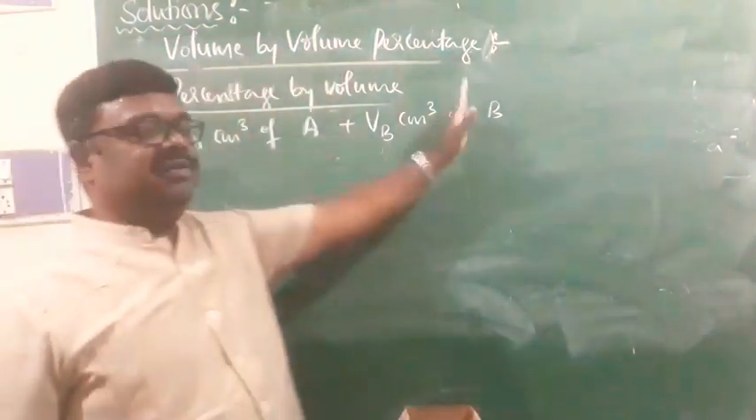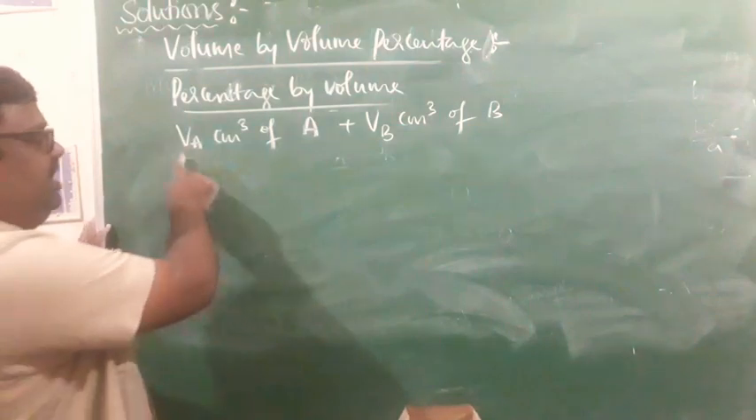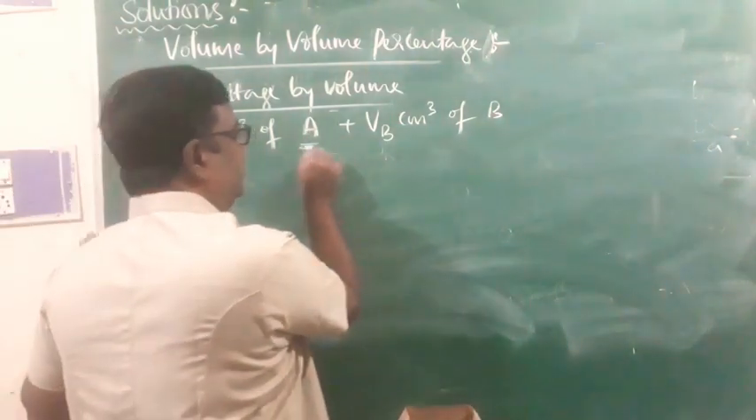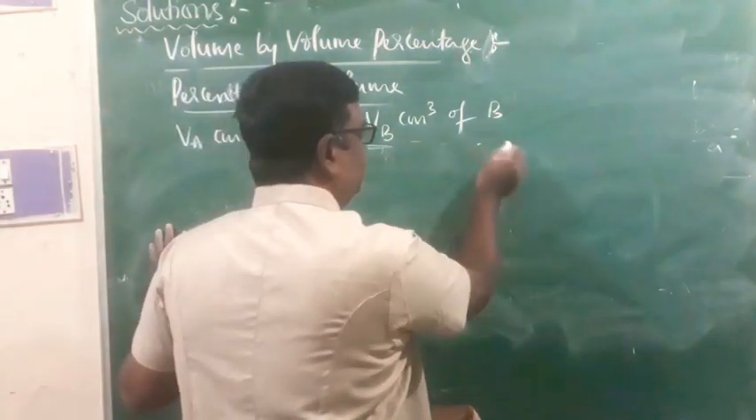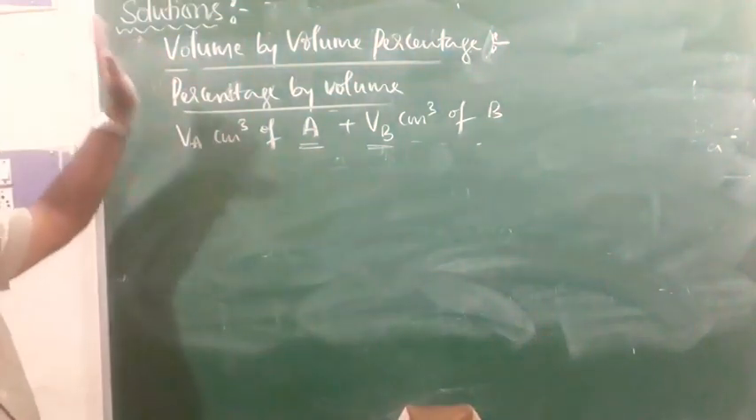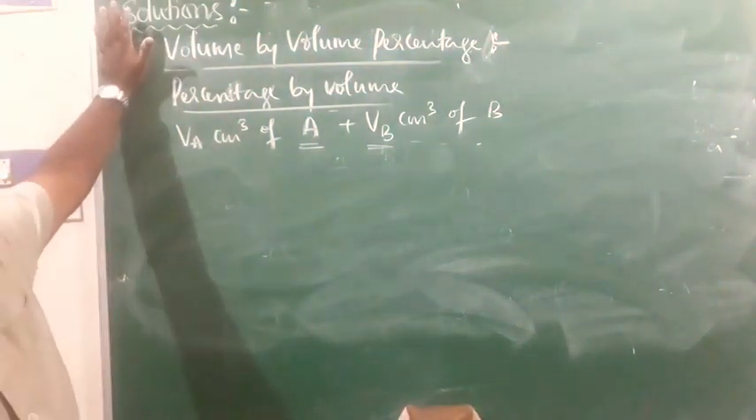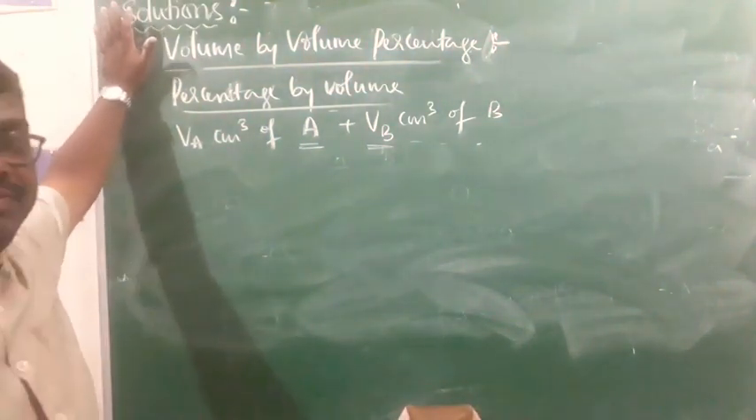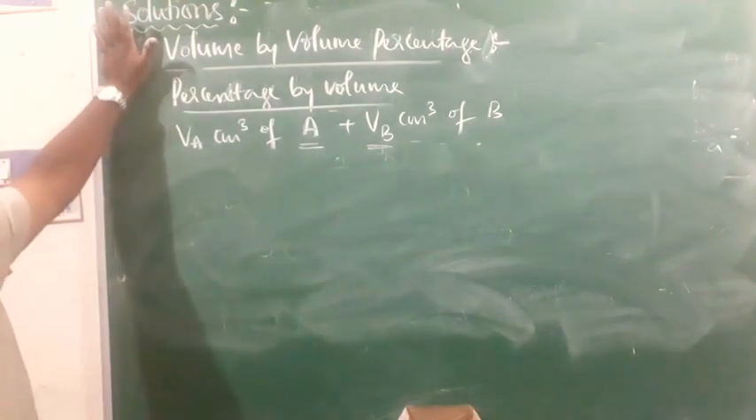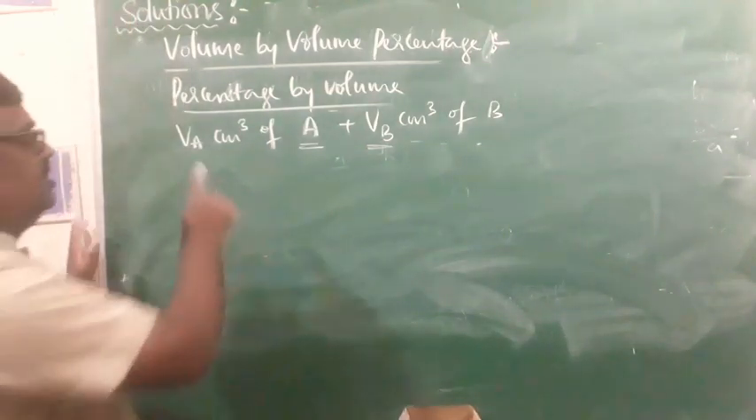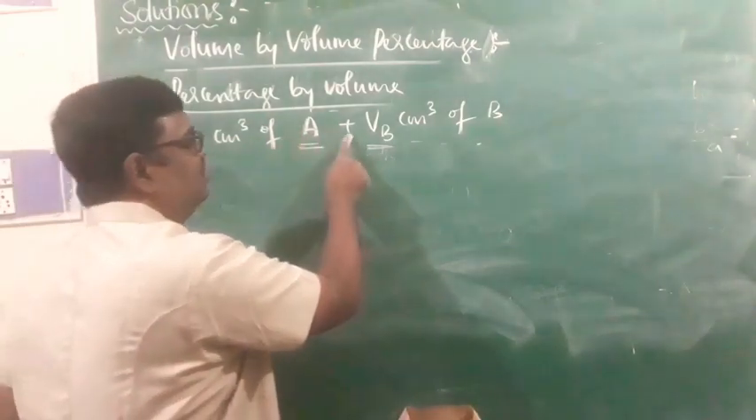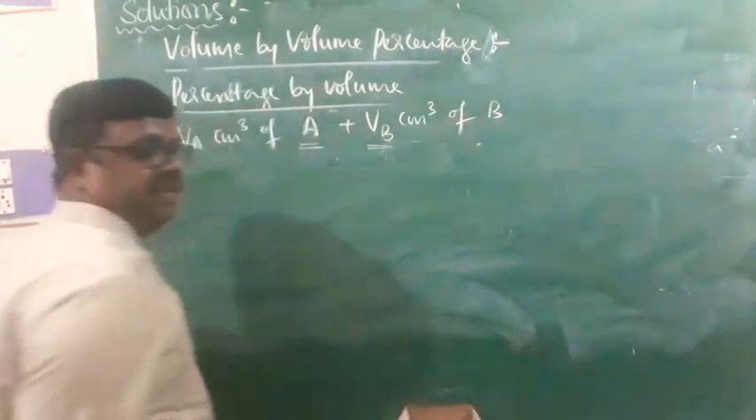This is solute and solvent ಅಂತ ಇಟ್ಕೊಳ್ಳಿ, ಏನು ತೊಂದರೆ ಇಲ್ಲ, right? VA cm cube of component A dissolved in VB cm cube of component B. Generally, the volume by volume method is used for liquid solutions where solute and solvents are liquids, right? Now, VA cm cube of component A is dissolved in VB cm cube of component B, right?